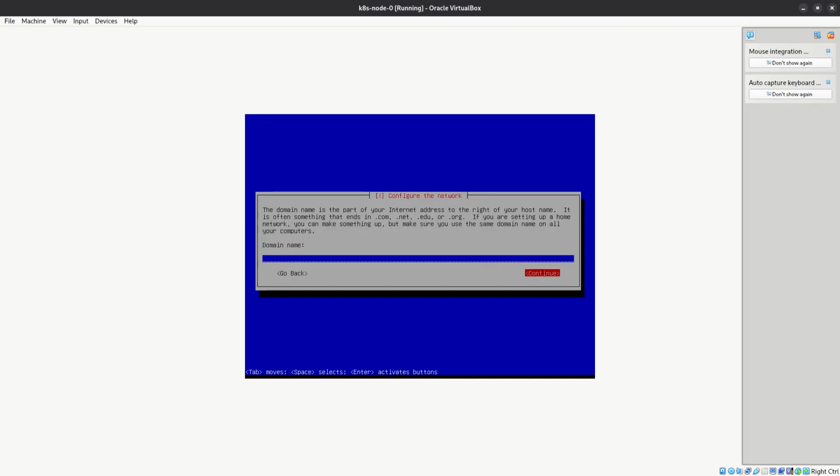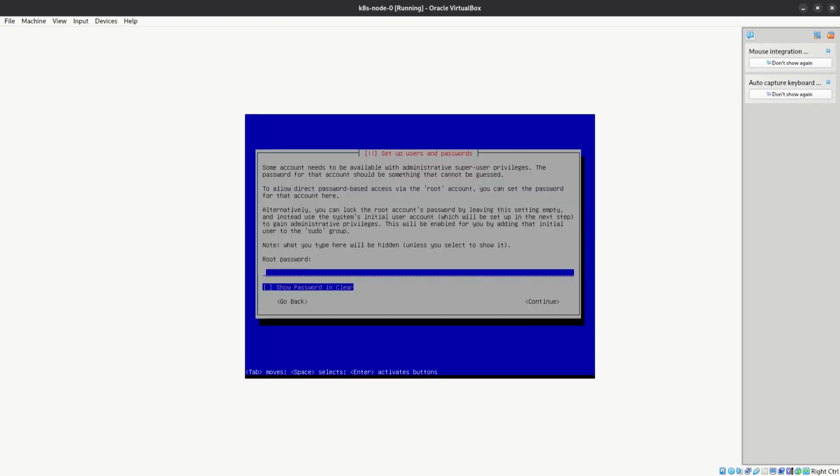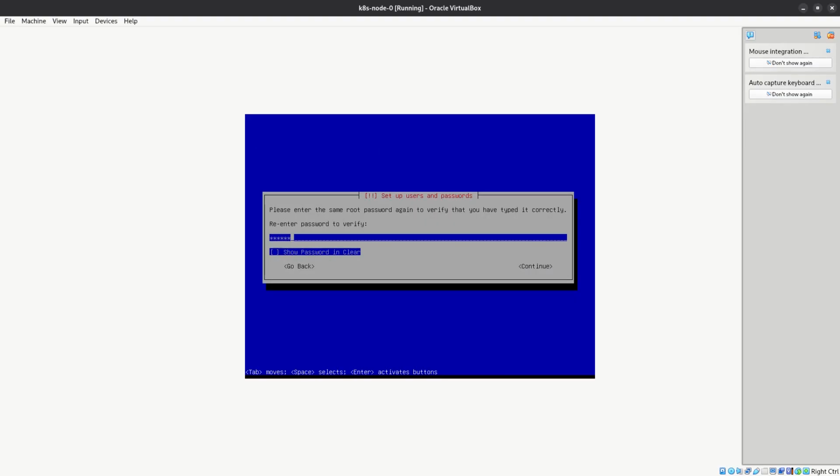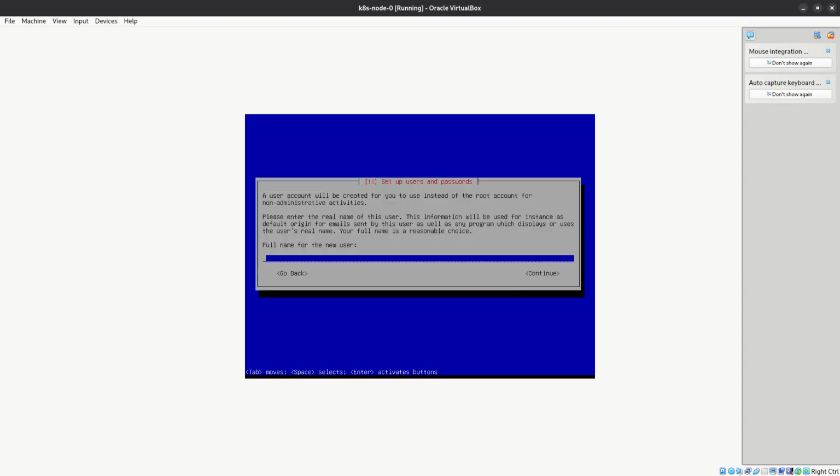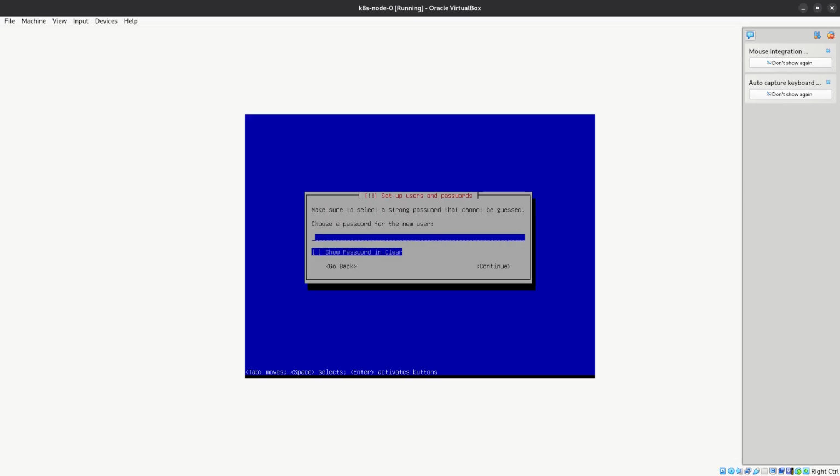Domain name will be empty. Root password, you can set it to whatever you want. This is the password for the non-root user.